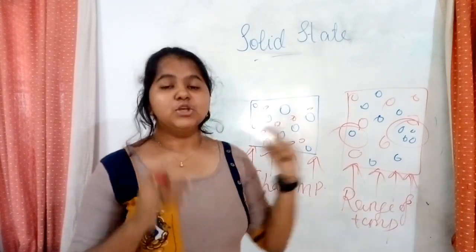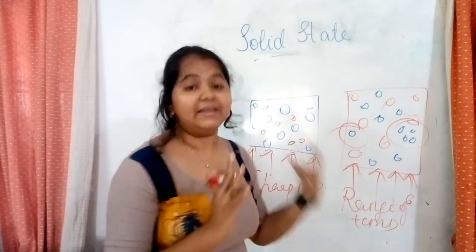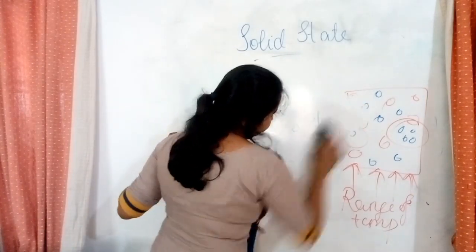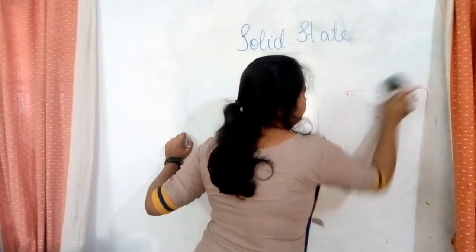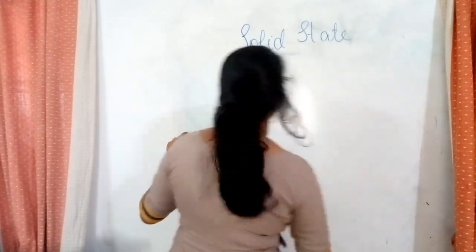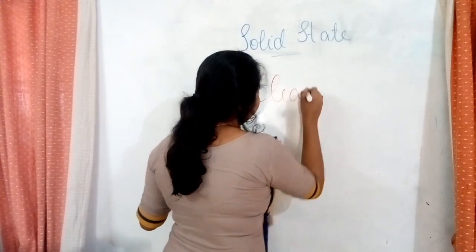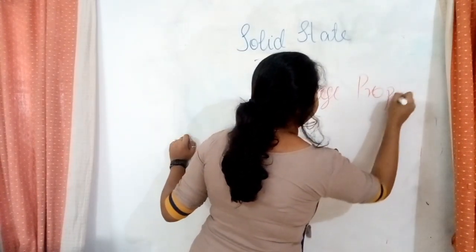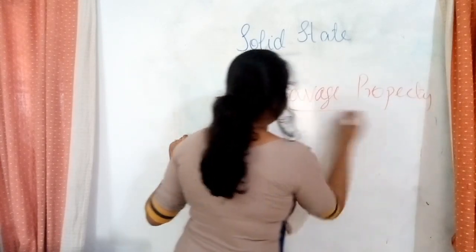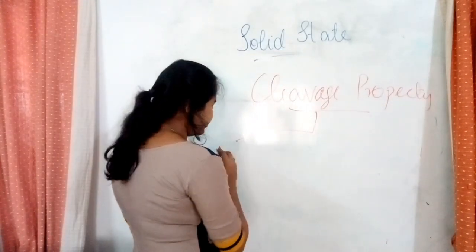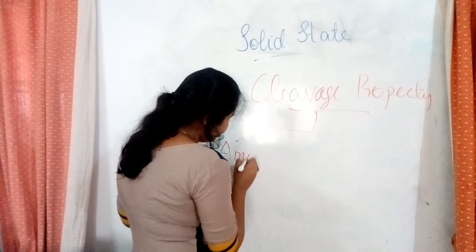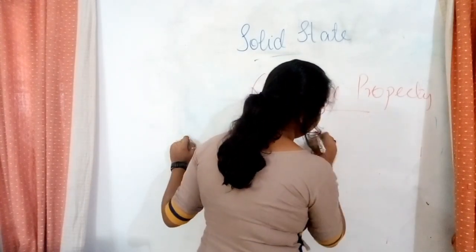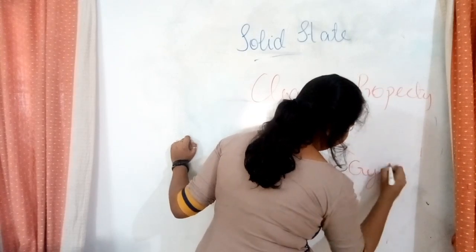Am I right? So next point is to talk about the cleavage. To talk about the cleavage property, let's see, both in amorphous and crystalline.